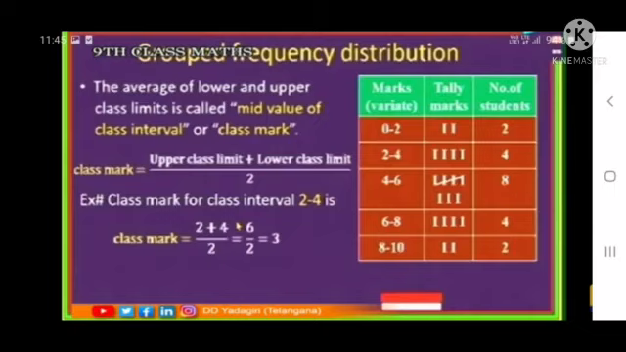We will take one example. Class mark of the class interval 2 to 4. Class mark equals, what is the upper class limit? For 2 to 4, it is 4, and the lower class limit is 2. So (2 plus 4) by 2 equals 6 by 2, which equals 3.